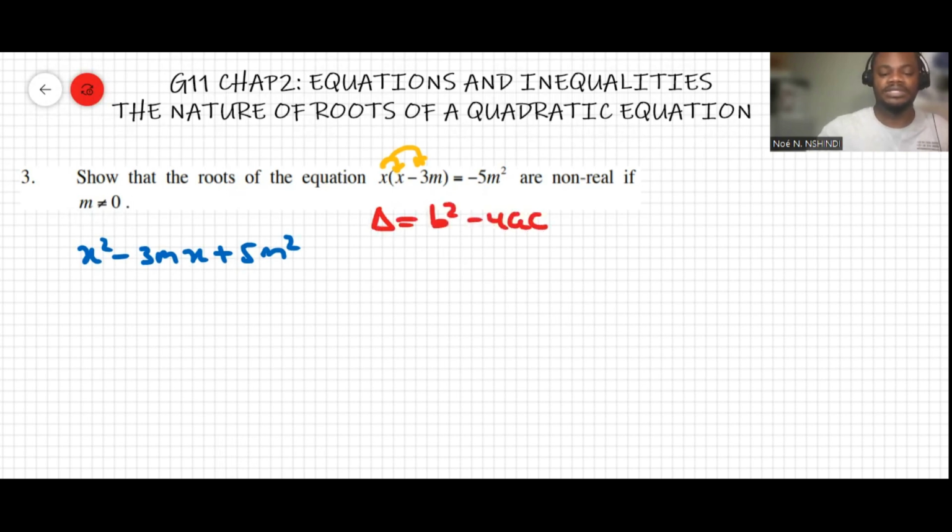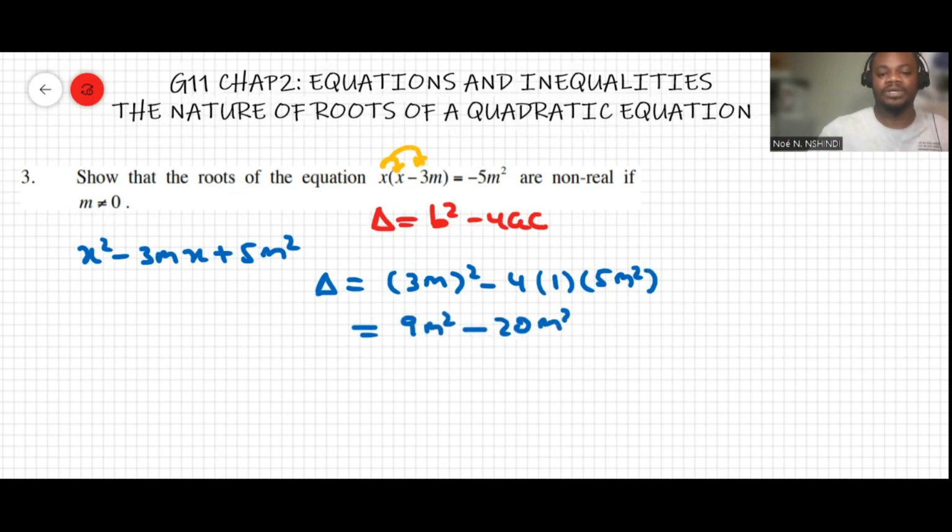So we can just note that delta will be equal to b is 3m, 3m to the power of 2 minus 4, a is 1 and c is 5m squared. This will make 9m squared minus 20m squared. Now this is equal to negative 11m squared.